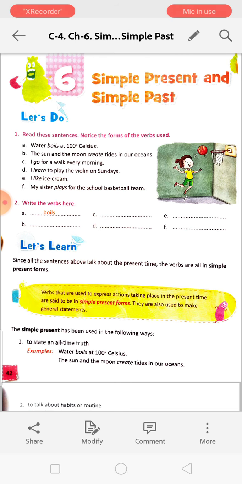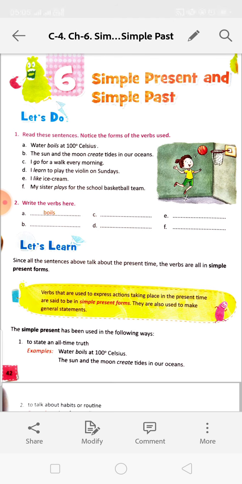Water boils at 100 degrees Celsius. The sun and the moon create tides in our oceans. I go for a walk every morning. I learn to play the violin on Sundays. I like ice cream. My sister plays for the school basketball team. See the forms of the verbs.